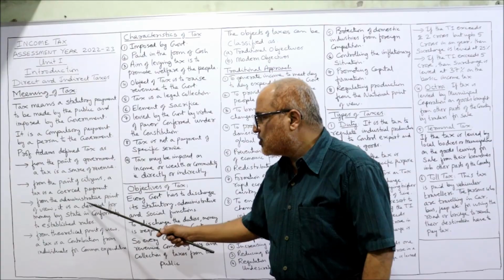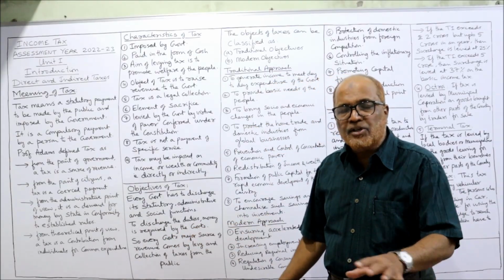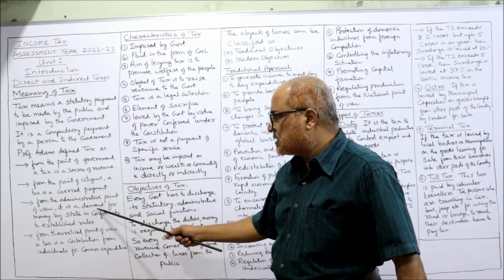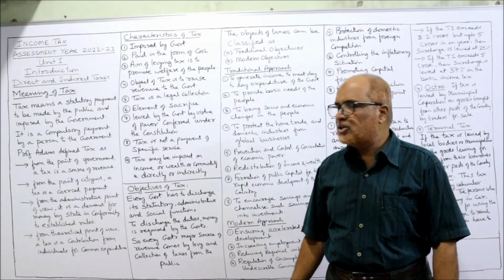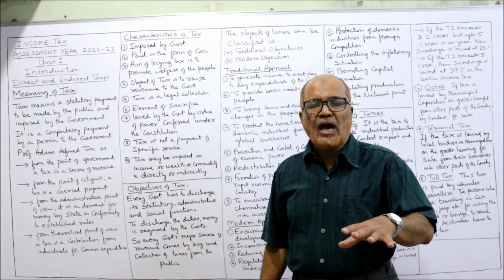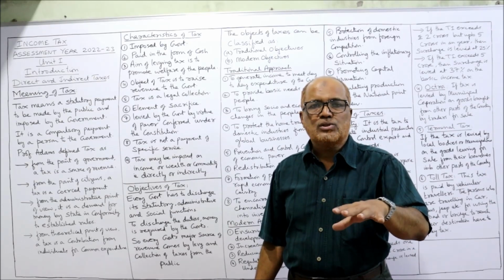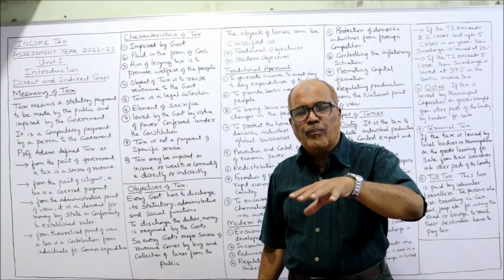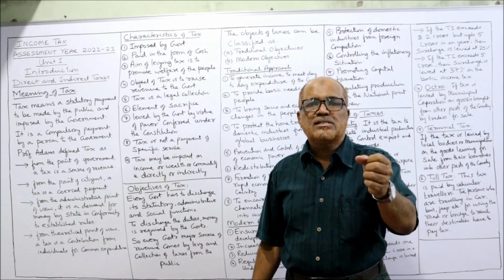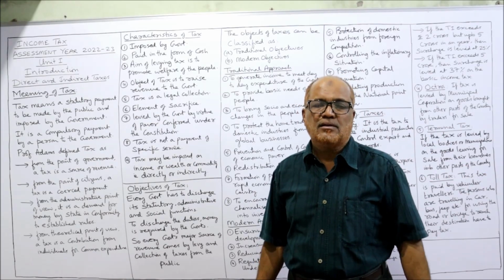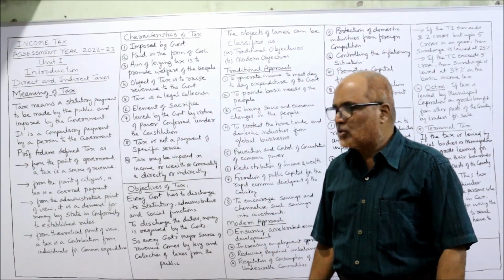Thirdly, from the administrative point of view, tax is a demand for money by the state in conformity with established laws. So we have the law, rules. The government will impose the rules. So by implementing those rules, the state will collect the tax. That is from the administrative point of view.